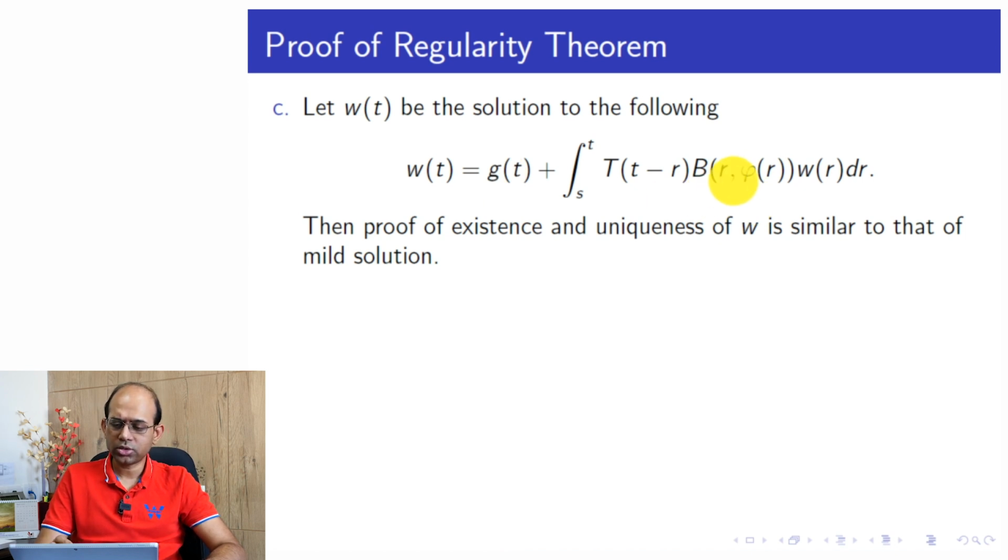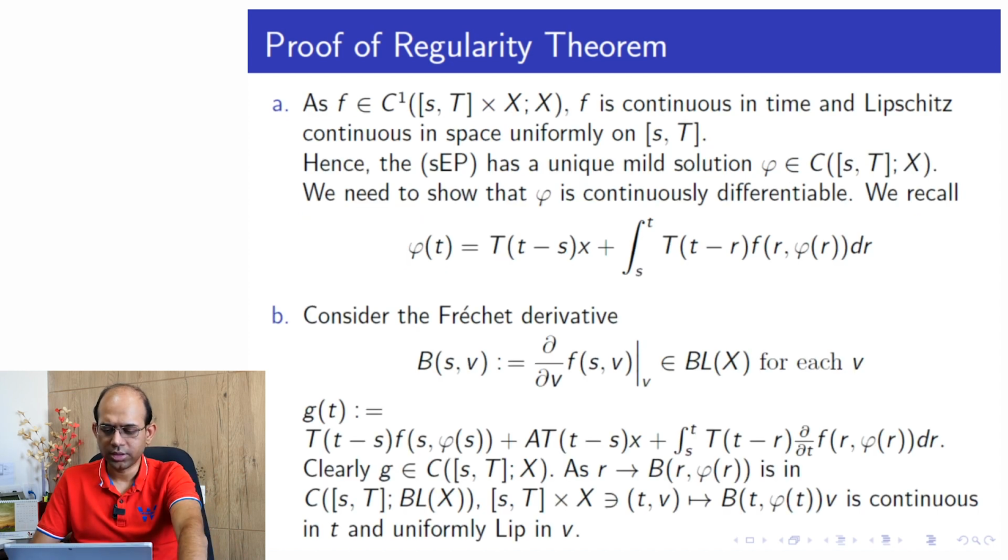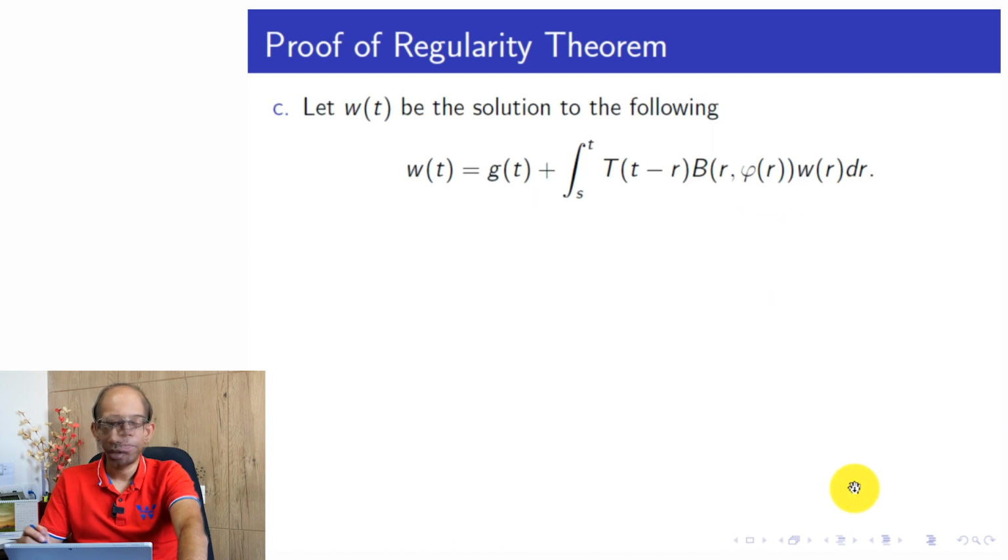This is true because of the conditions which we have just expressed here, the Lipschitz continuity in the v variable. So for the mild solution, this is the form, and in the new equation for W, instead of this we get G(t), and instead of f we get these B terms, B(r) phi(r) W. Here it is not a semilinear operator, it is precisely a linear operator.